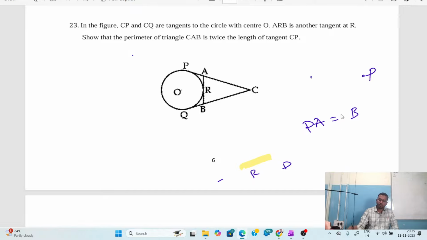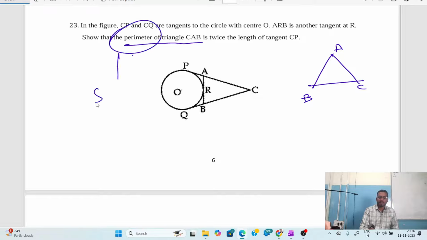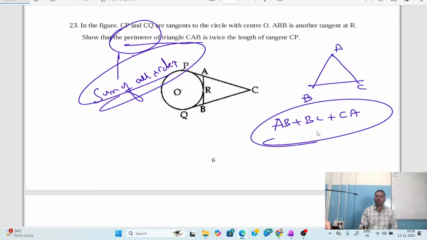Please understand the question they have given. Here they are asking for the perimeter of triangle CAB. What is the meaning of perimeter? Suppose this is my triangle ABC. Perimeter means the sum of all the sides. If you add all the sides, that is called the perimeter. That is AB plus BC plus CA. If you add all three sides of a triangle, it is called the perimeter.